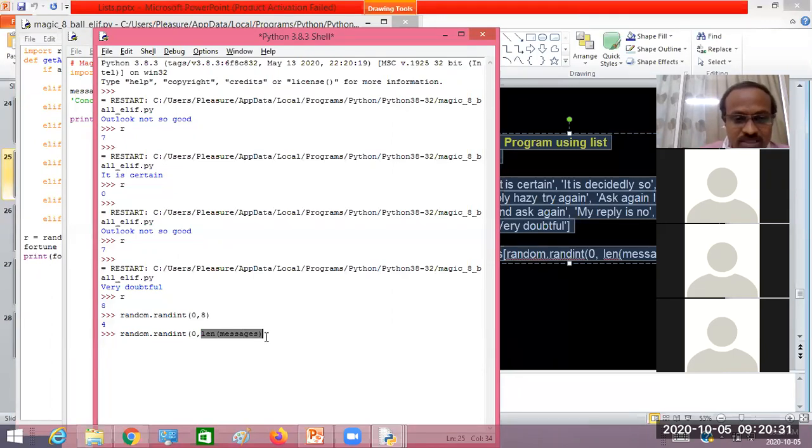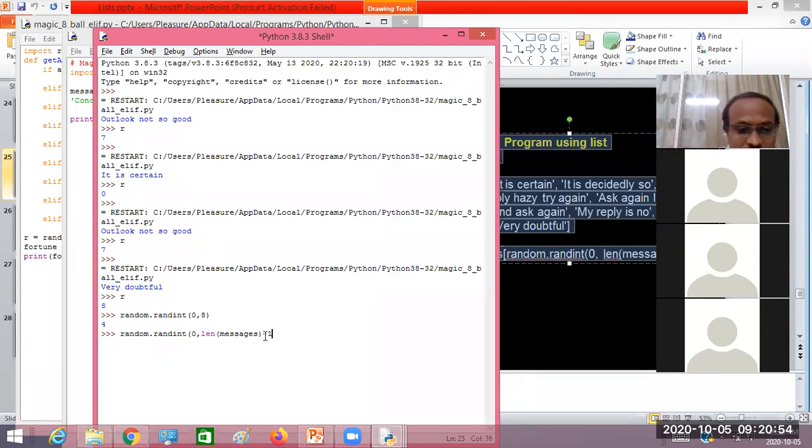So len of messages is going to give us the number of elements in the list. But as I need to generate one less than the total number, I'm going to do a minus 1 operation, because as we start from 0, the last number will be 1 less than the total number.